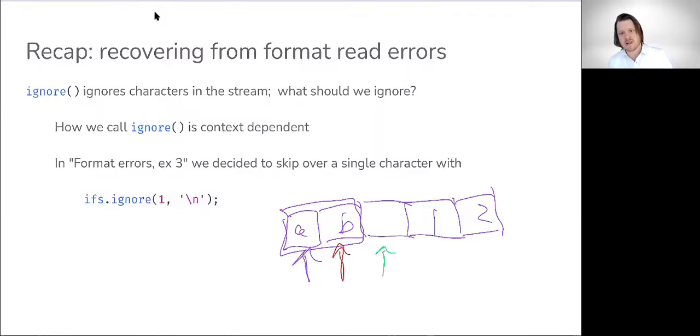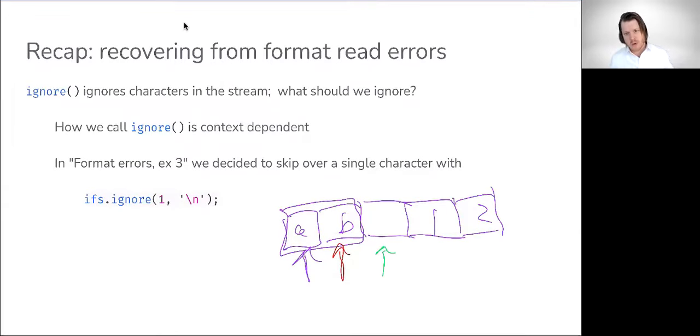And again, this all depends on the format of, say, in this case, the file that we're reading from. If we're expecting our groups of data to be white space delimited, it might make sense to go ahead and simply jump over to the next white space and begin reading accordingly. Or maybe it makes sense to just jump to the next character. Again, it depends on what you want to do.